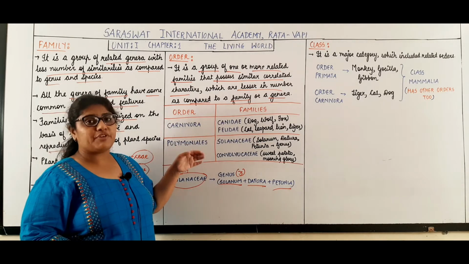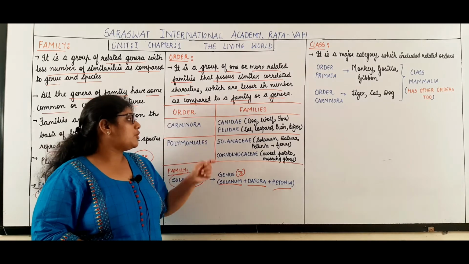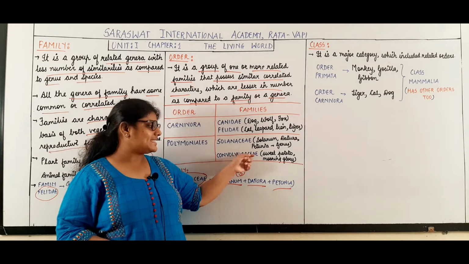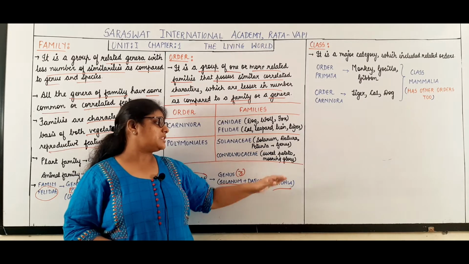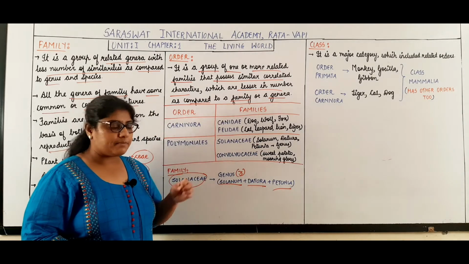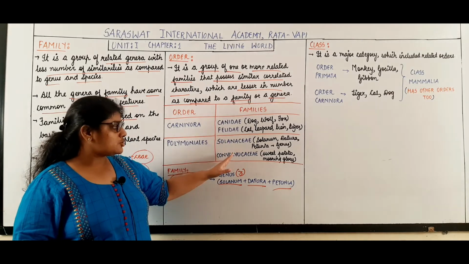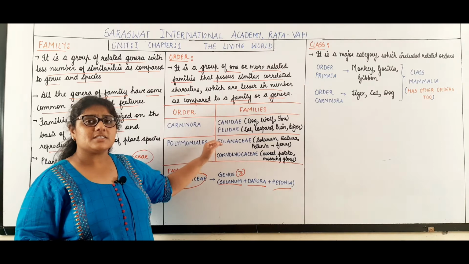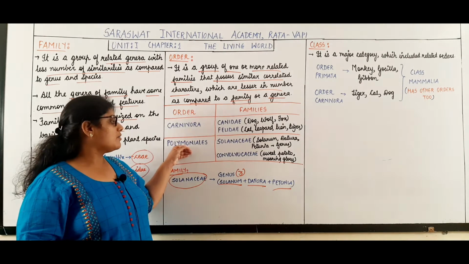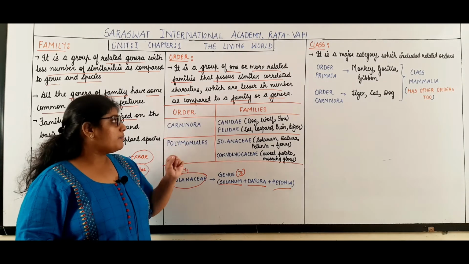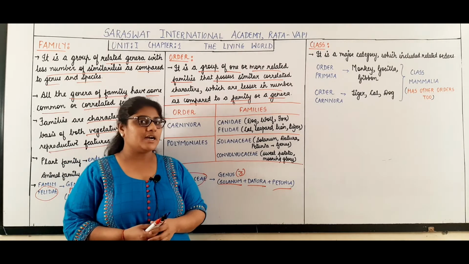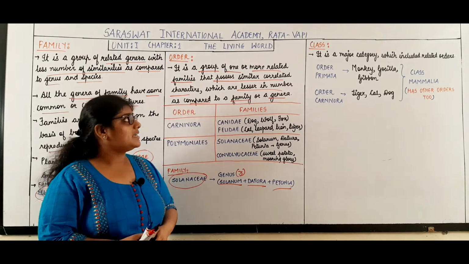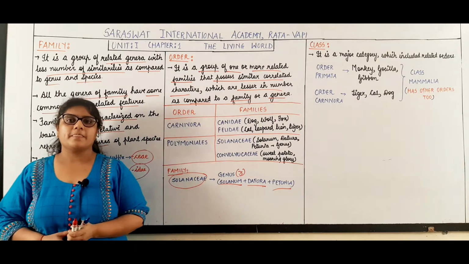And another family included in this Polemoniales order is Convolvulaceae, which includes sweet potato and morning glory as examples. So students, these two particular families share certain characteristics in common and hence are placed into the order Polemoniales. So that is regarding the next taxonomic category, that is order.